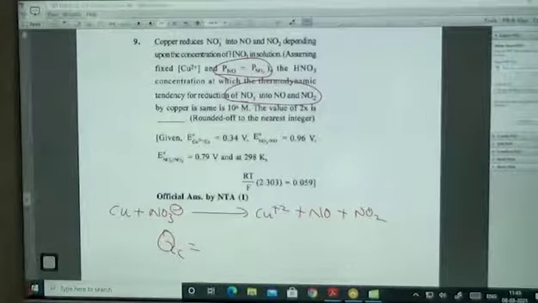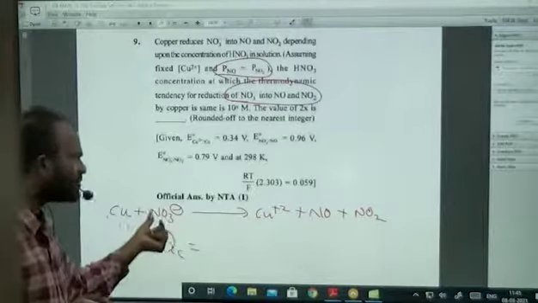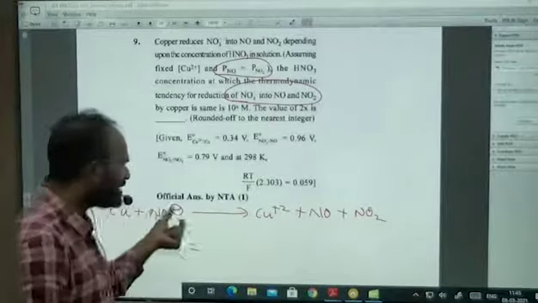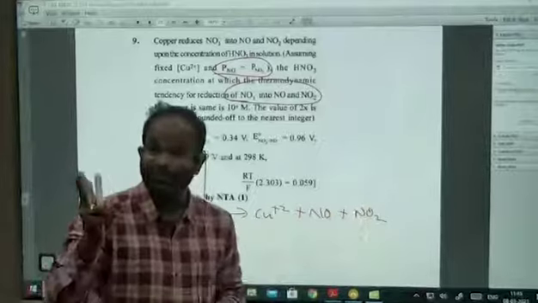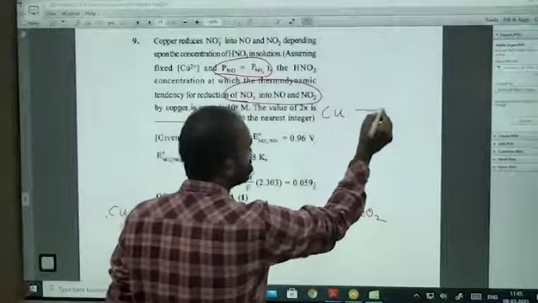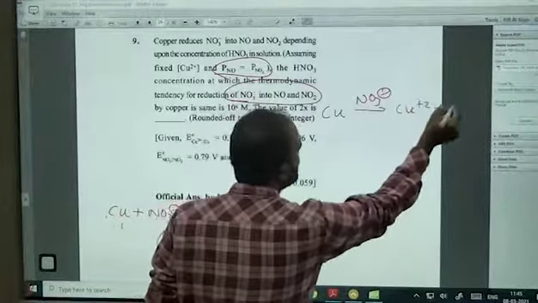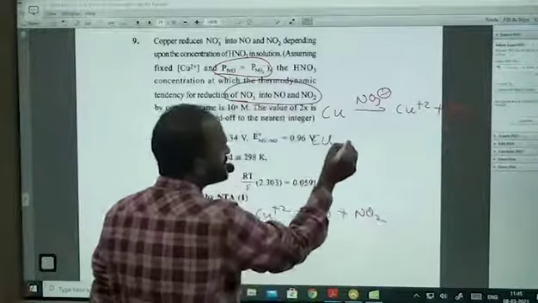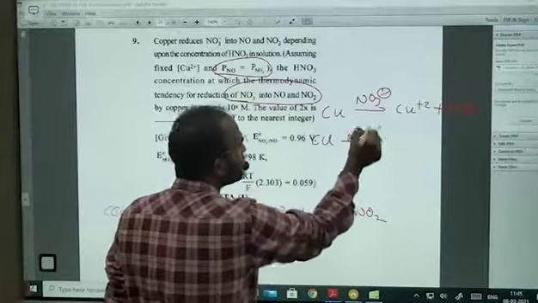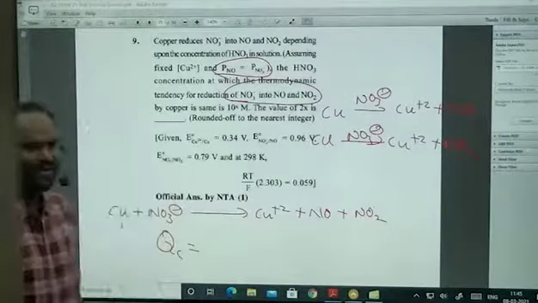Here two types of reactions are there. What are those two different types of reactions that we have? Cu will be converted to Cu2+, NO3 minus will be converted to NO, NO3 minus will be converted to NO2. Therefore, here two different types of cells are there. What are those? Cu reacts with NO3 minus to give Cu2+ and NO. Another reaction, Cu reacts with NO3 minus to give Cu2+ and NO2. We have two different types of cells.